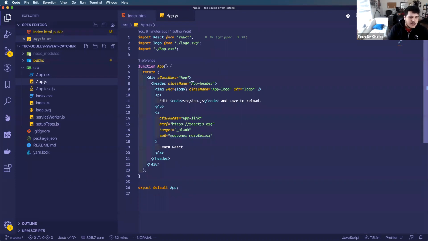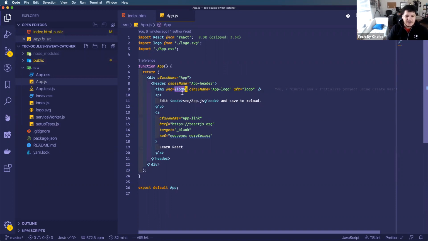You can see that right here, where if you're familiar with HTML, this starts looking a little bit weird, where we're passing a variable to the source of this image instead of a string that would be an address, kind of like this. But, oh, sorry.